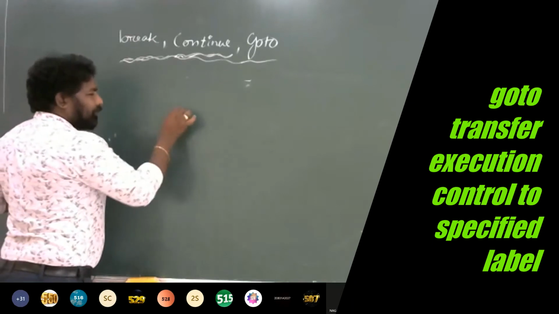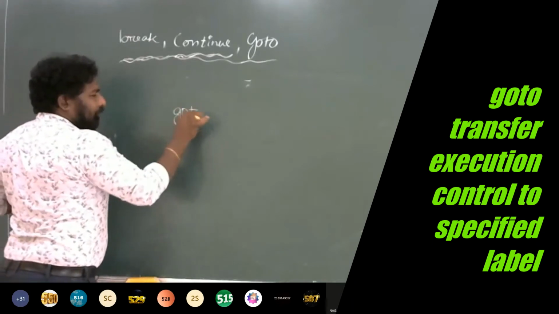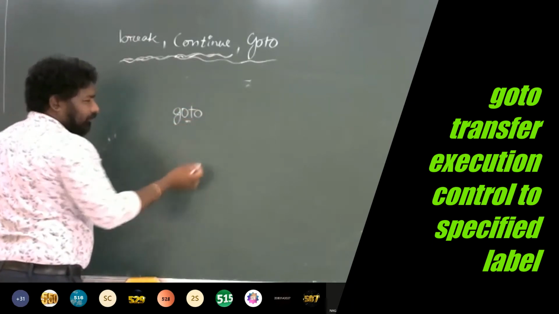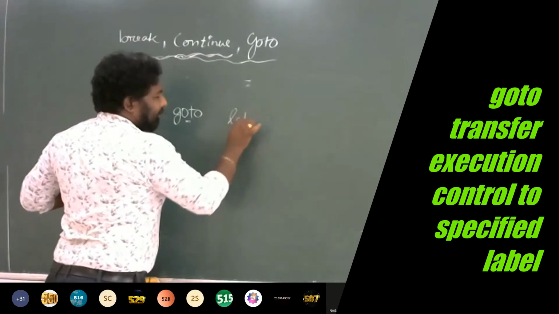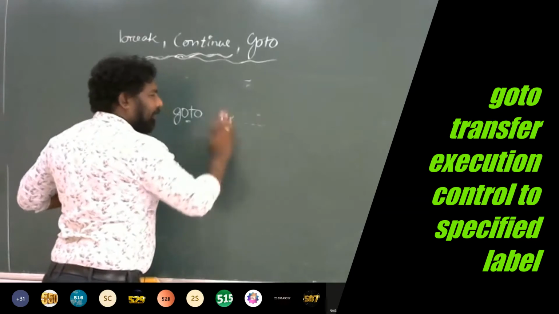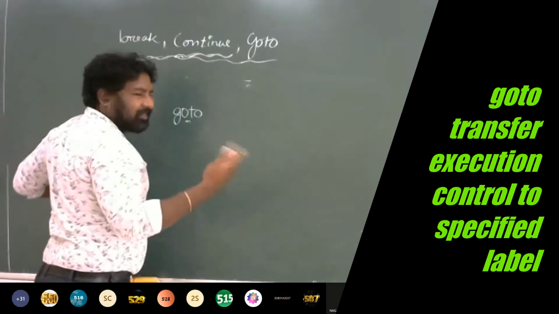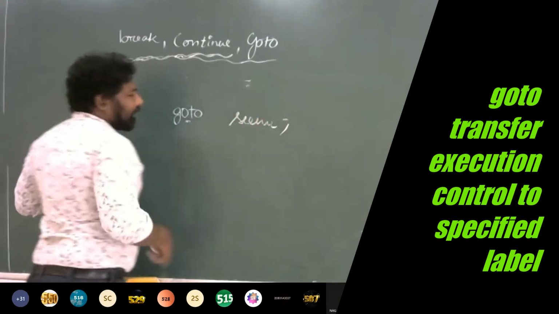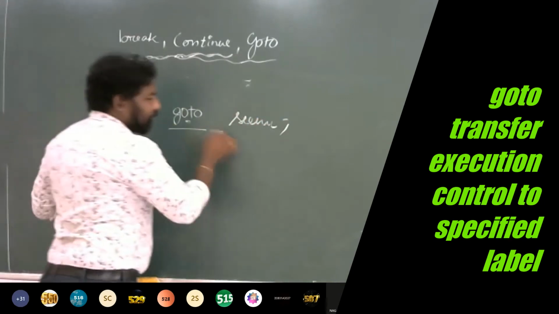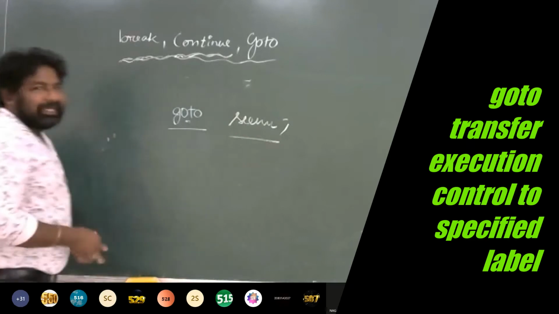How do you write goto? You have to write goto, there is no space between them, and you just give a label here. What do you mean by label? Label is any valid identifier. For example, I'm just writing Seenu. Okay, so this is how you write that: goto followed by an identifier.